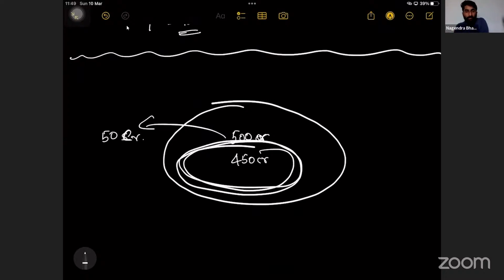That keeps rotating now. See, if 50 crore is saved, that we will not get for circulation. If circulation is more, then the income will be more. Now circulation is less. 450 crore is the circulation. That means if you save more, circulation will be less, and national income will be less. We have only 450 to circulate. That means at the max, 450 will be the income of one person.